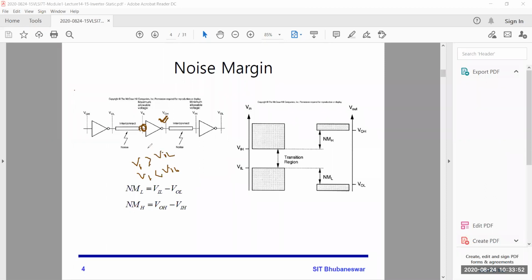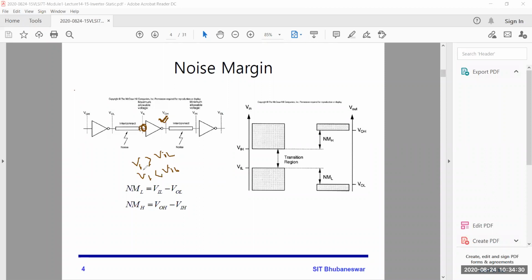what happens? Anyone can say? If V1 is greater than VIL, what will be the output? We will not get VOH. We will not predict the exact value, because it is in the transition region.